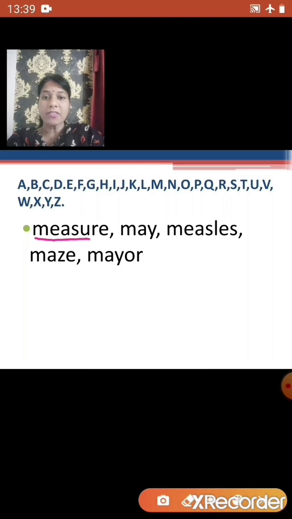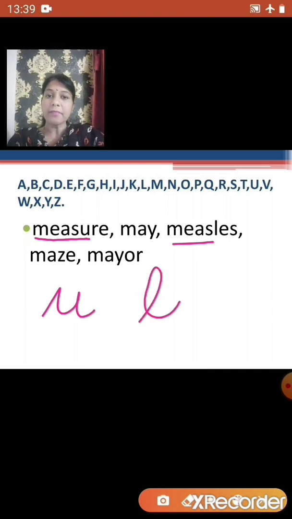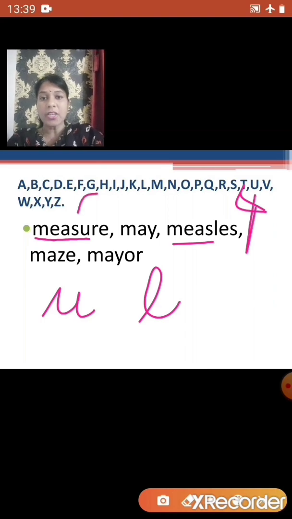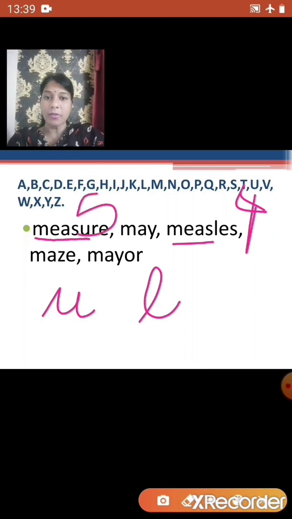Since the first four letters are the same, we will compare the fifth letter. The fifth letter for measure is a U, whereas for measles it is L. We know that L comes before U. So measles will be our fourth word and measure will be our fifth word.